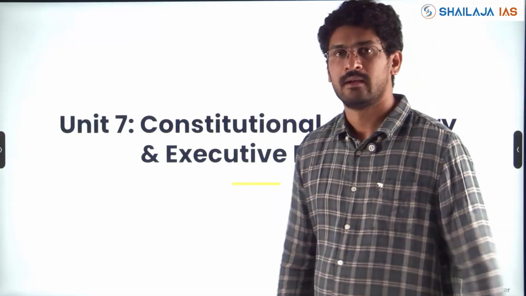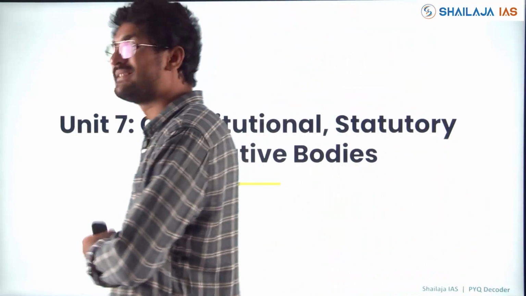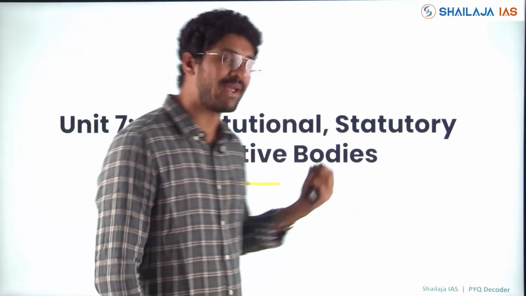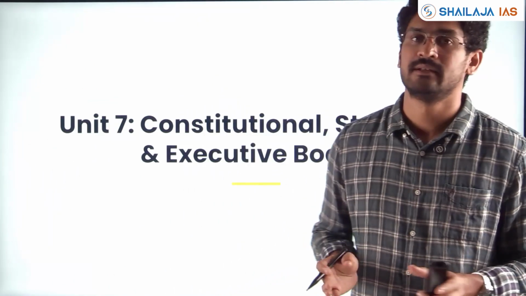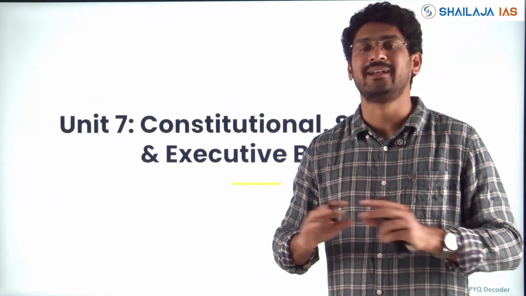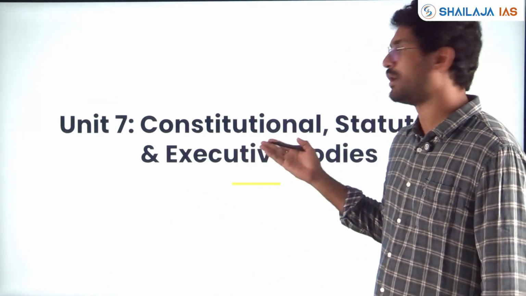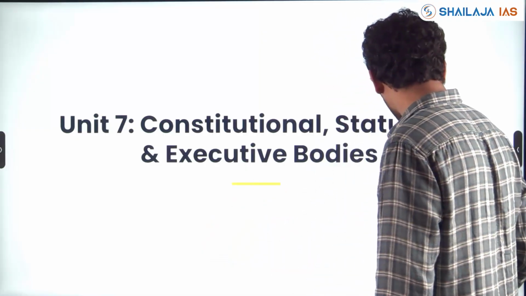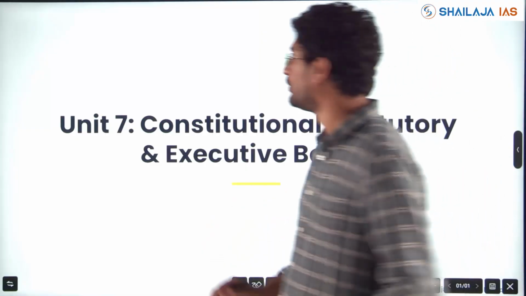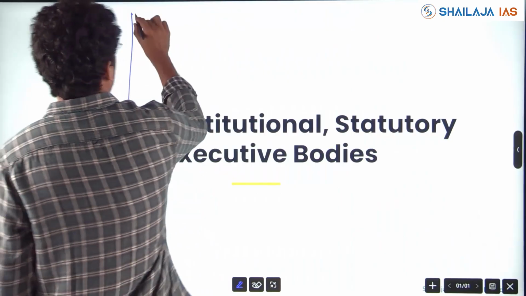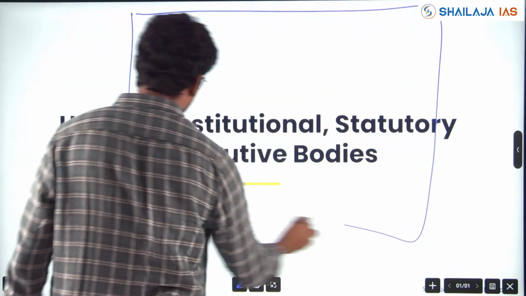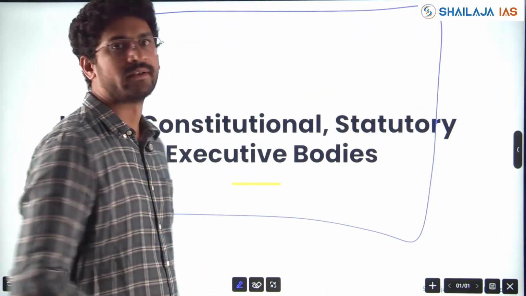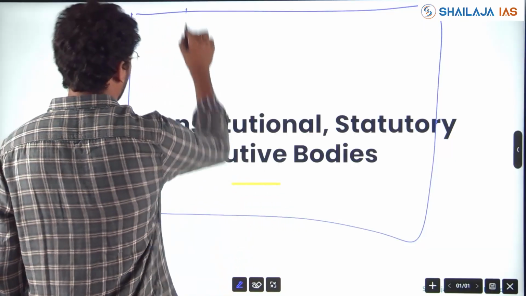Next, one of the other important themes, units where questions are coming every year, is bodies. You need not study 80, 100 pages for constitutional body, statutory body, executive body, my friends. One important trick you want to do here is make a table, or I think you'll find a table which some of the institutes might have made.